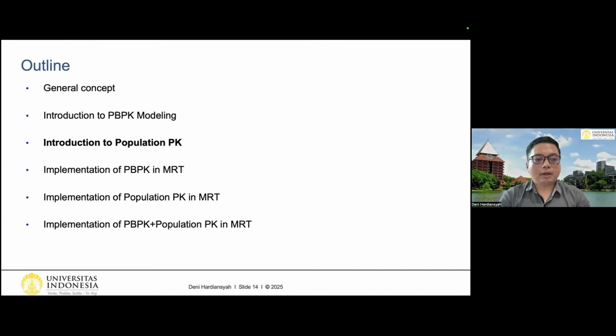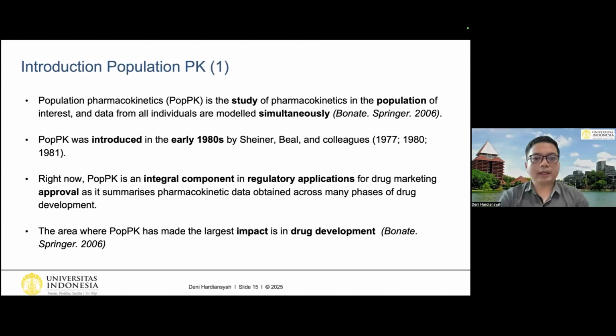So let's move on to the next one, introduction to the population PK. Population pharmacokinetics is the study of pharmacokinetics in the population of interest, and data from all individuals are modeled simultaneously. And actually this method is quite old, and it is just a standard method in the pharmaceutical science world, especially for drug development. And it was introduced in the early 1980s by Sheiner, Beal, and colleagues.